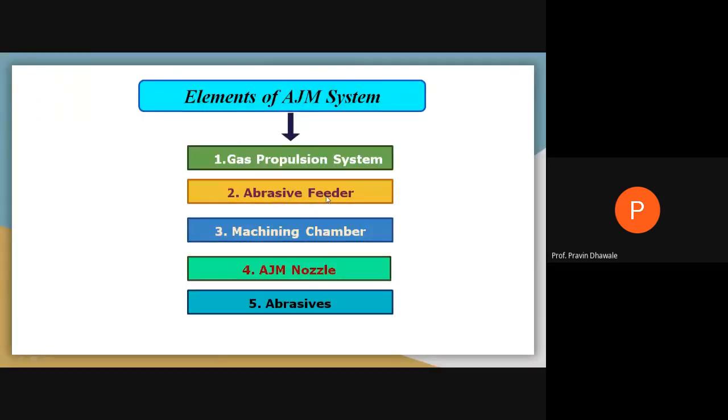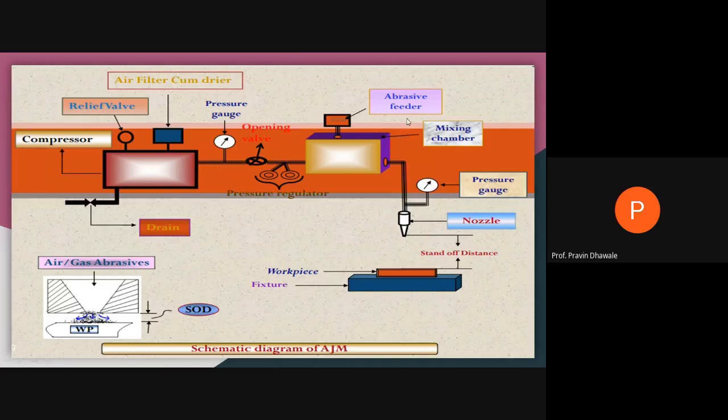The second element is the abrasive feeder. This will be the abrasive feeder. It is a kind of storage tank filled with small sharp edged metal particles, and in order to allow such particles into the mixing chamber, we provide a certain vibrating motion to this abrasive feeder.